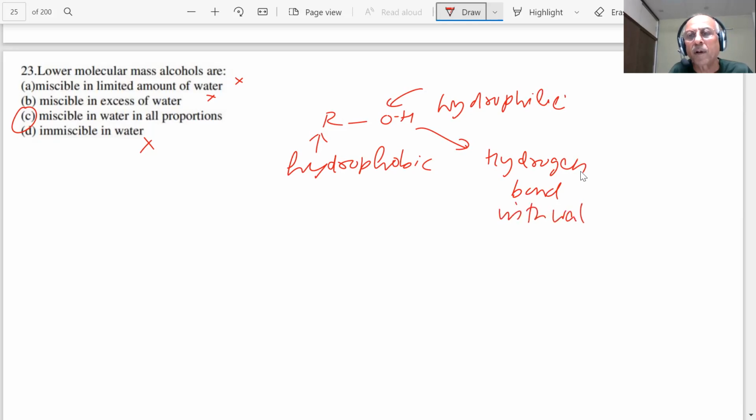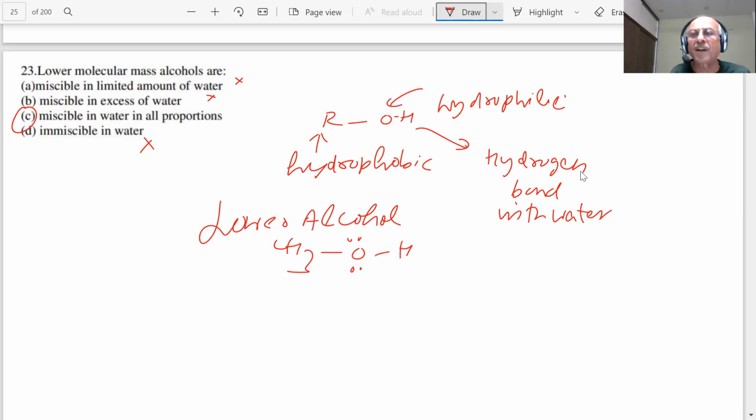With water. If lower alcohols are there, like CH3OH, students, then this hydrophobic part is very small.